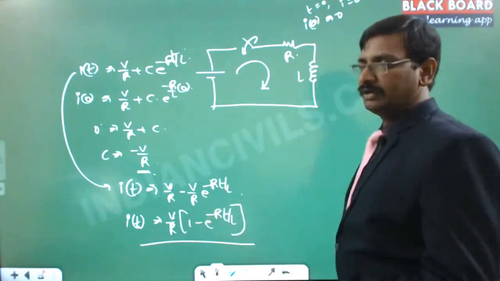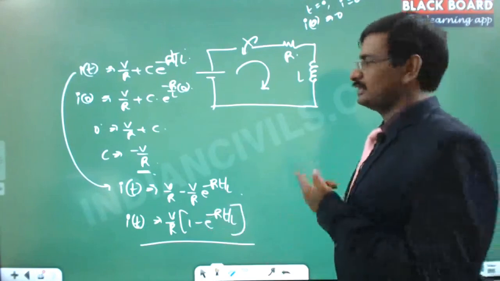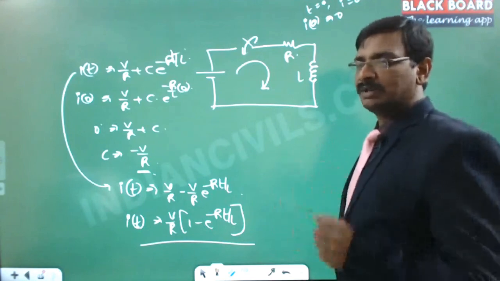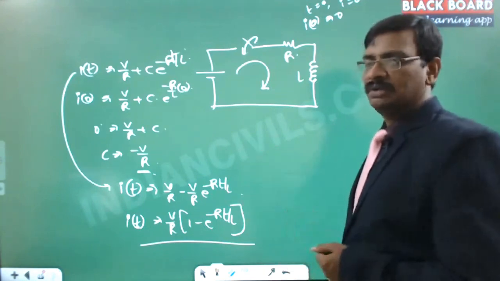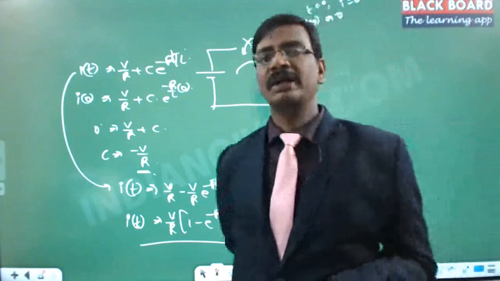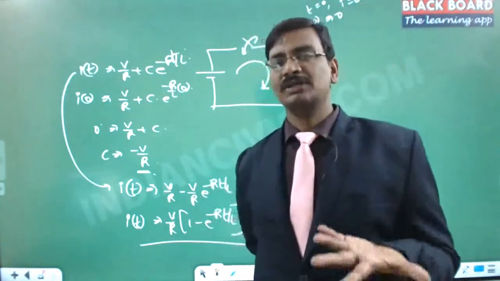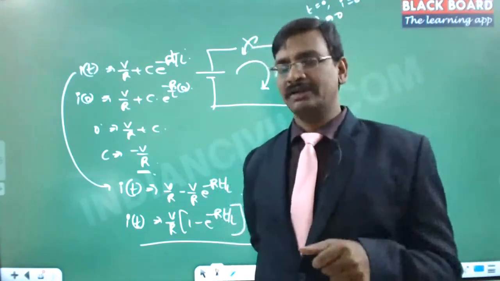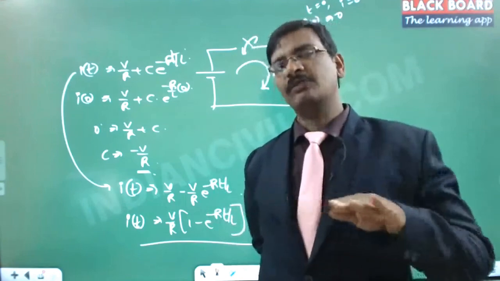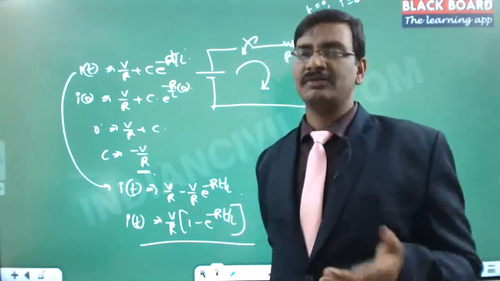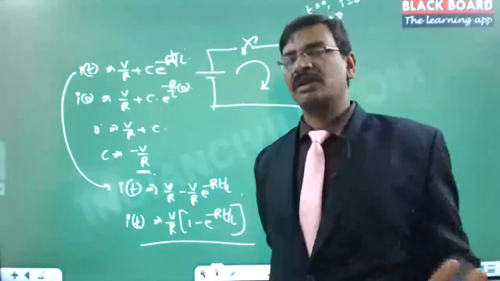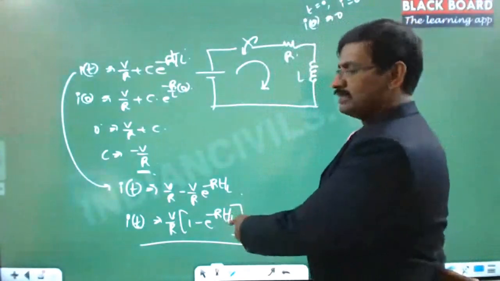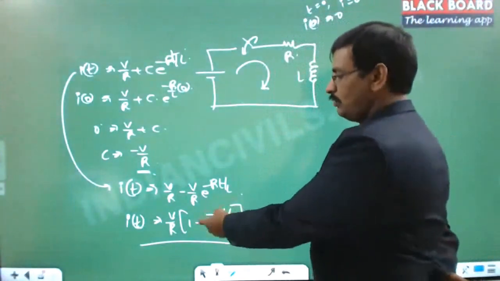Suppose at t equal to infinity, as we discussed earlier, that is the steady state condition, meaning the switch was on and we waited for some time. So DC has already reached its final value. Then the inductor will not show its effect because the current flowing through it is constant. If there is a change in the current, it will react. There is no change in the current. It constantly flows 100 amperes. In that case the inductor will not have any impact. You can notice at t equal to infinity, e power minus infinity is 0, so 1 minus 0 is 1.